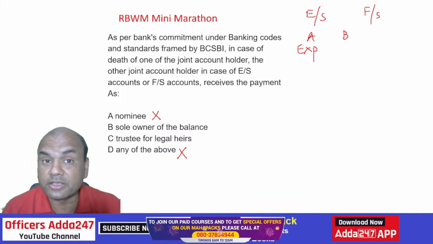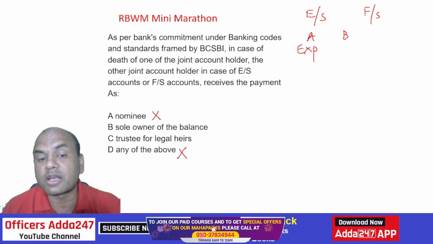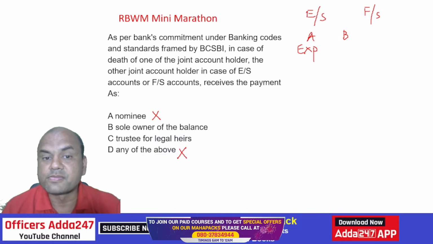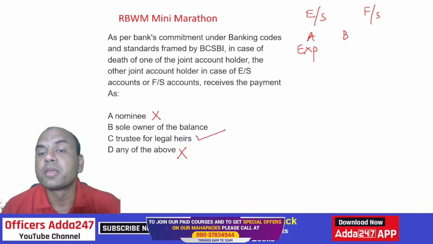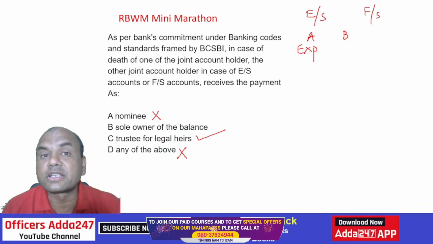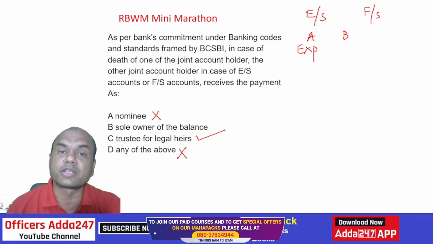Now, give me the answer. Is it B or is it C? Sole owner or trustee? Understand, it is trustee. Trustee of the legal heirs. B gets the amount as a trustee of the legal heirs. This is very important. B does not get the funds as the owner of this account.